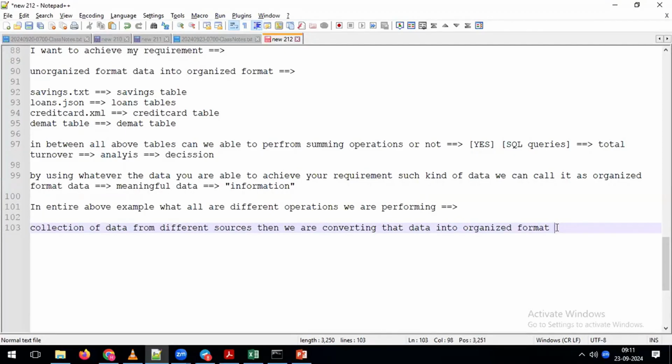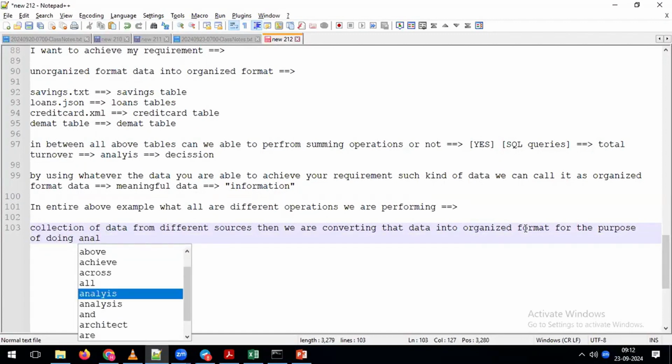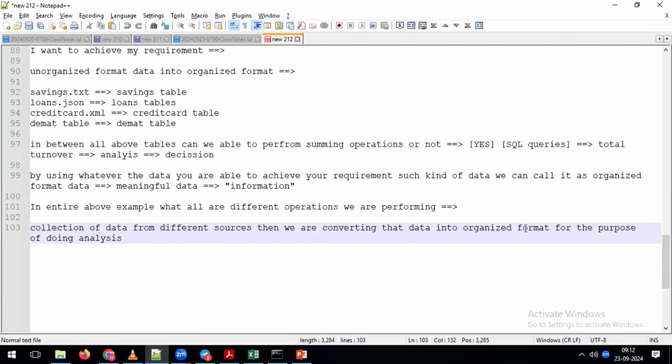Now you tell me, why are we converting the data to organized format? For the purpose of what reason? To meet the requirement. To get the total turnover. But why do you want to get the total turnover? For the purpose of doing our analysis. So we can say we are converting data into the organized format for the purpose of doing analysis. But why are we doing analysis? To take the decisions, okay?